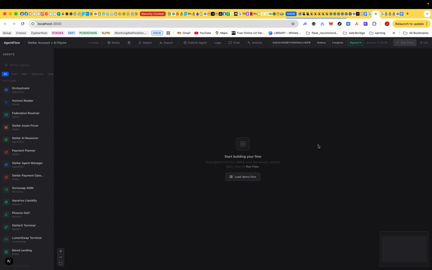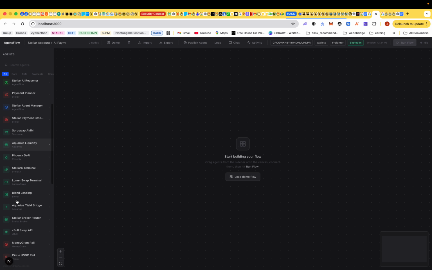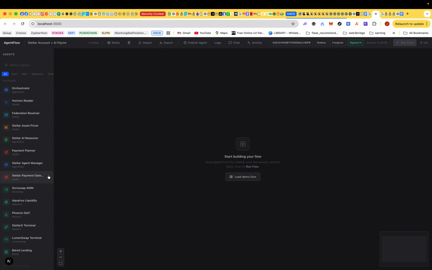Users can upload their own custom agents that they've created from, let's say, a protocol or multiple protocols, all around Stellar. Or you can come and find already created agents for multiple protocols on Stellar that you can work with to create what I would call a super agent, because now the agents are communicating together to achieve a particular thing.